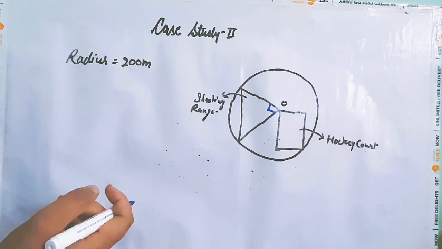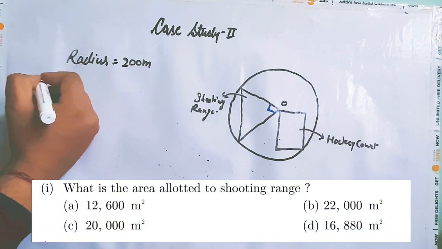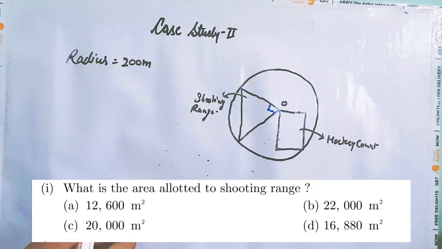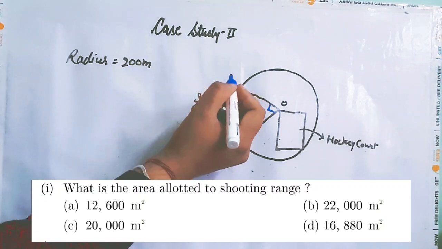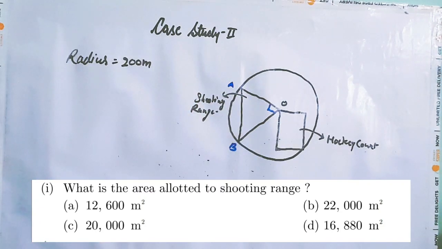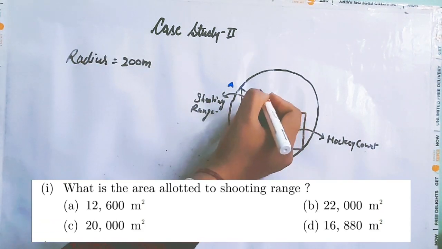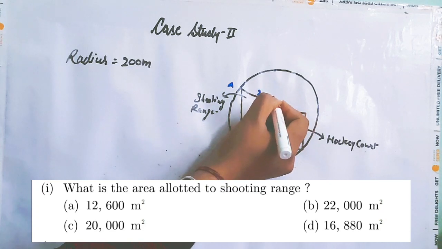So now let us see the questions. And the first question is, what is the area allotted for shooting range? So we know that it is a right angle triangle OAB, in which OA and OB both are equals to 200 meters.